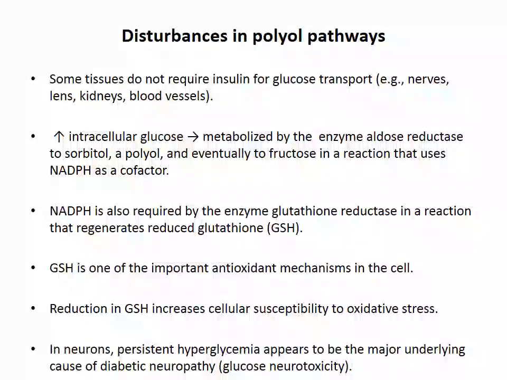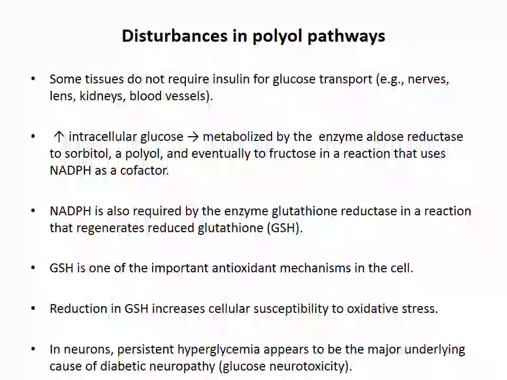So third pathway, we have disturbances in the polyol pathway. Some tissues, for example nerves, lens, kidney, blood vessels, do not require insulin for glucose transport. So in these tissues, whenever there is increase in the intracellular glucose, it gets metabolized by the enzyme aldose reductase to sorbitol. So this sorbitol is a polyol.